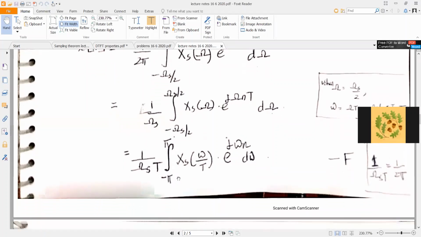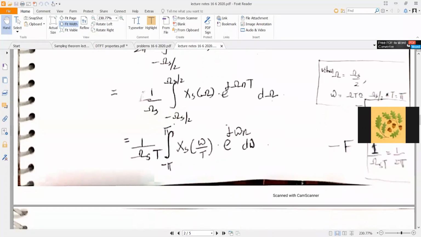Let us see what happens to the limit when capital omega becomes equal to omega s by 2. What happens to small omega? Small omega is equal to capital omega times T, which is equal to omega s by 2 times T. And you know omega s is 2 pi by T. So omega s by 2 times T becomes equal to pi.